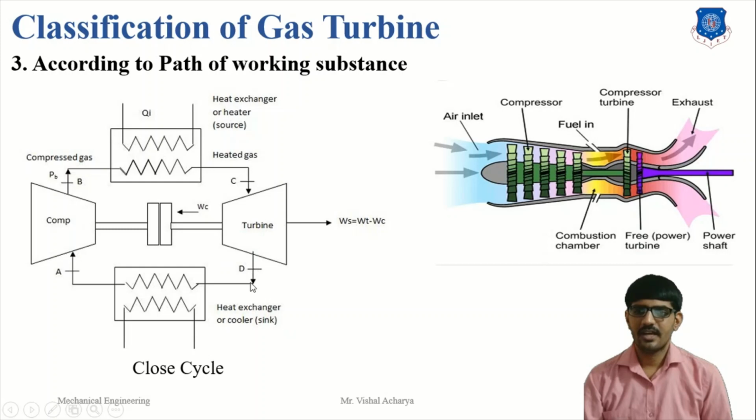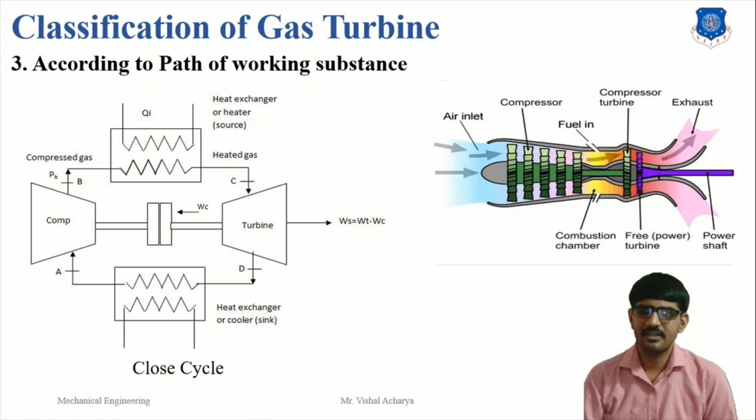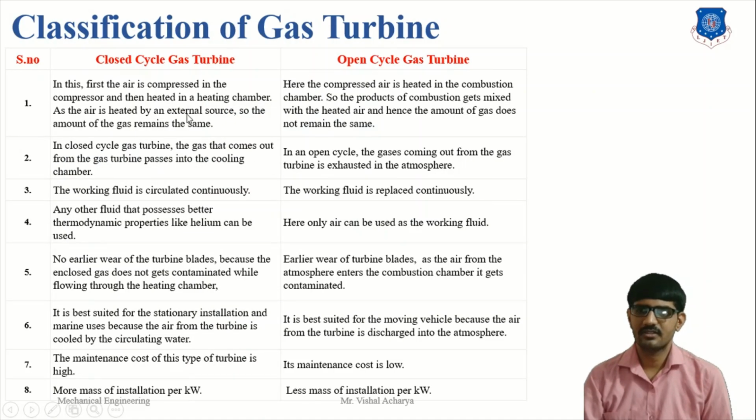Here the exhaust gases or exhaust air are not released to the atmosphere but supplied to the heat exchanger, where temperature and pressure are decreased, and then transferred again to the compressor. This is the basic closed cycle. To easily understand the difference between the open cycle and closed cycle, here we have discussed the difference between the closed cycle and open cycle gas turbine.